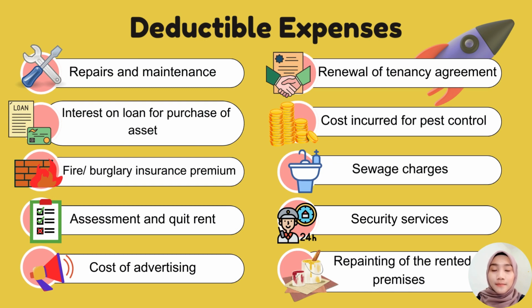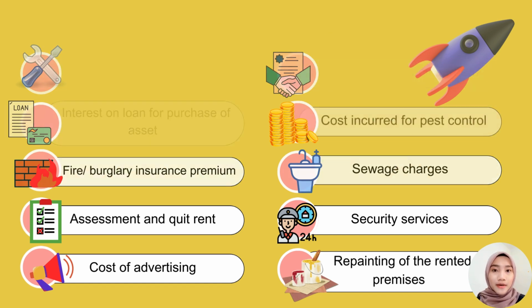The first is repairs and maintenance, interest on loan for purchase of assets, fire or burglary insurance premium, the assessment and quit rent, the cost of advertising, the renewal of tenancy agreement, the cost incurred for pest control, sewage charges, security services, and repainting of the rented premise.